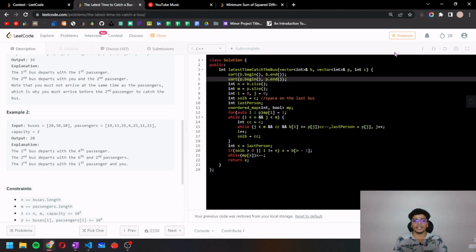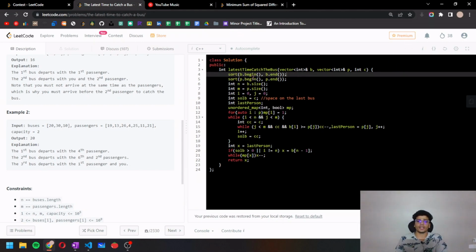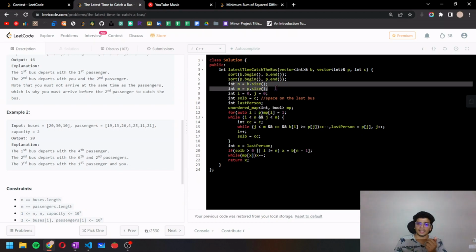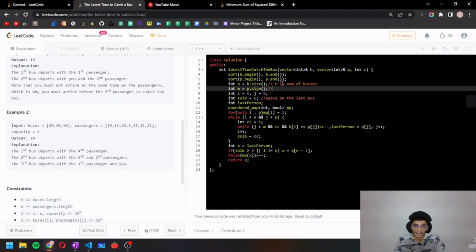So firstly we are sorting the bus departure times, and we are also sorting the passengers' arrival times. And then I have two variables, n and m. So n is the number of buses and m is the total number of passengers.